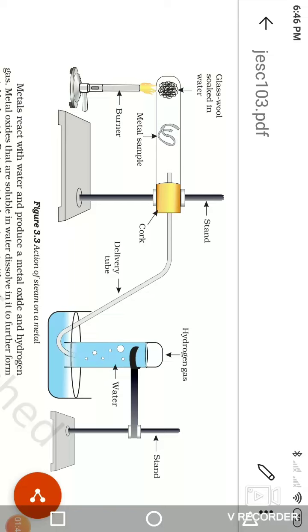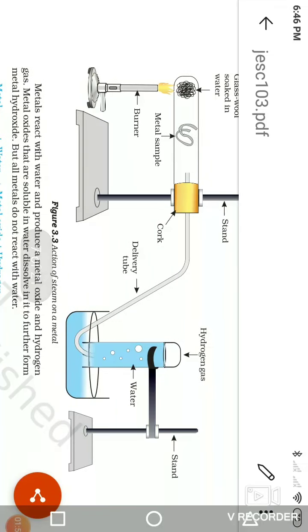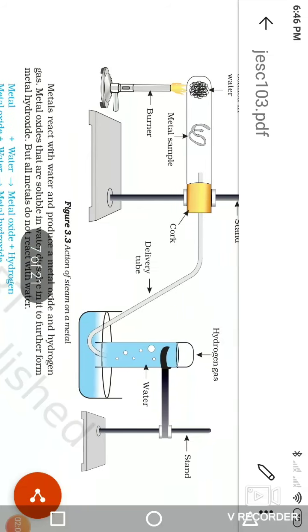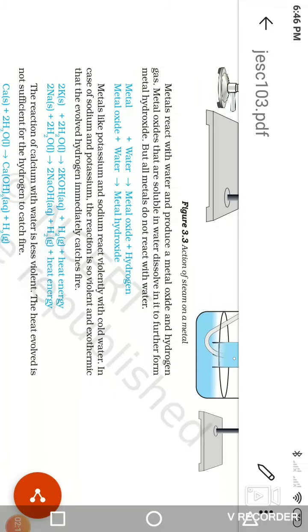Next, put a metal sample in the first test tube, with a delivery tube, and water in the beaker. You can easily observe these things. The metal reacts with water and produces metal oxide and hydrogen gas. Metal oxides that are soluble in water dissolve to form metallic hydroxide.